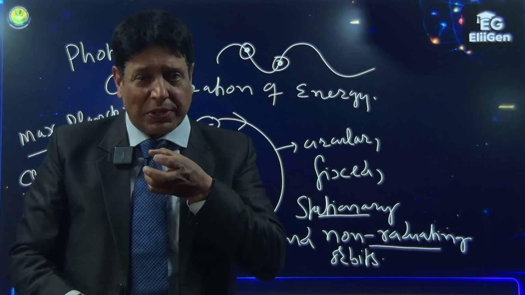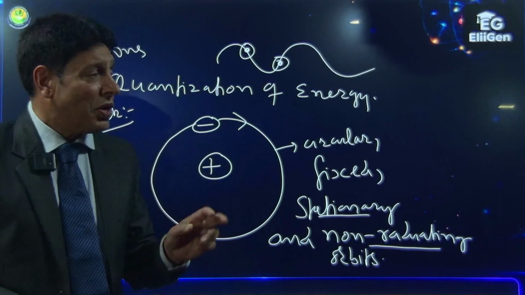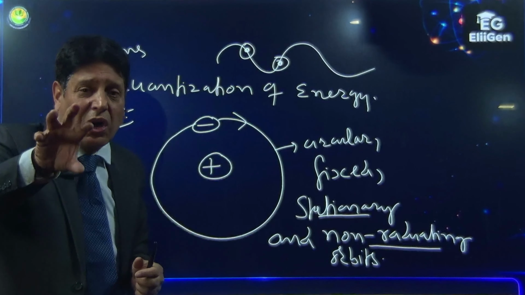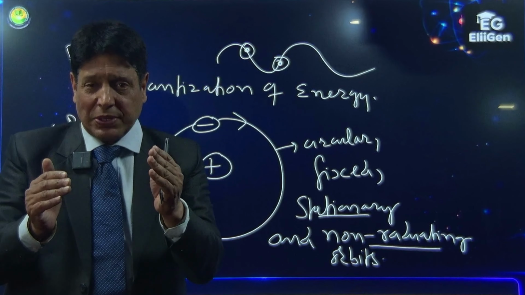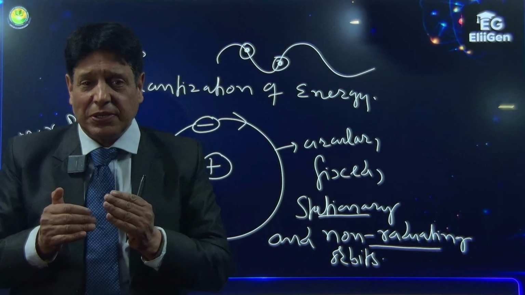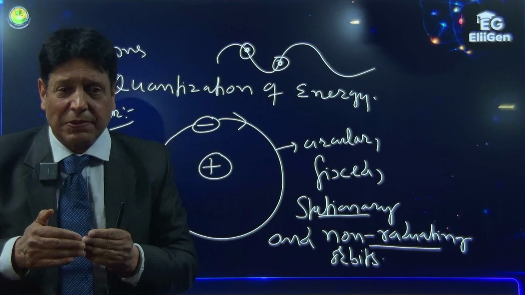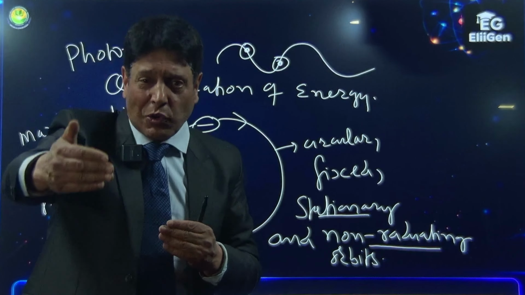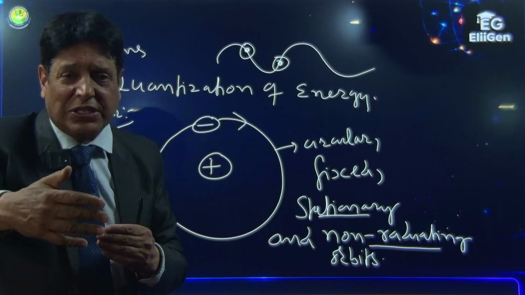A body can absorb or gain energy only in terms of photons. A body can absorb 1 photon of energy, 100 photons of energy, and can lose 1 photon of energy, 2 photons of energy, 100 photons of energy. A body cannot gain or lose energy equal to a fraction of a photon, because light has quantum nature. Light is made up of energy packets called photons.